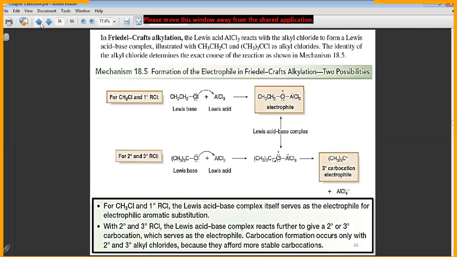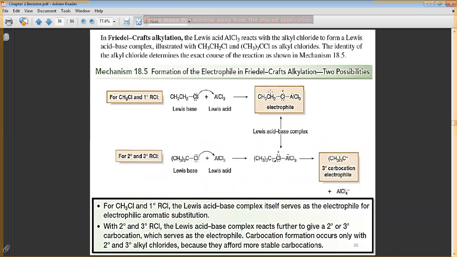Look, now this electrophile has this positive charge. If I told you this sigma bond will open to the halogen, that means this will be a primary carbocation or secondary or tertiary.